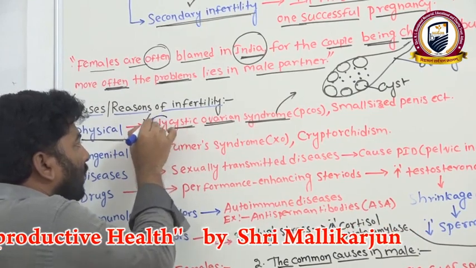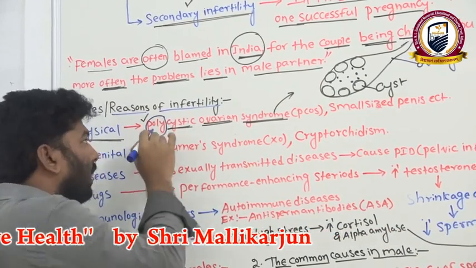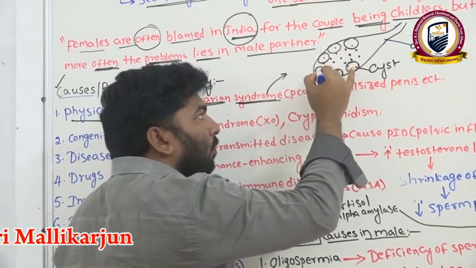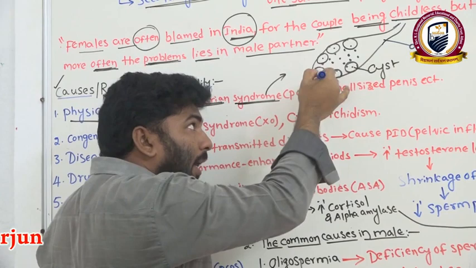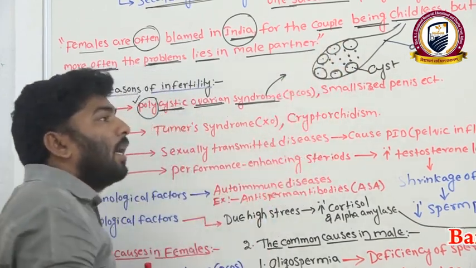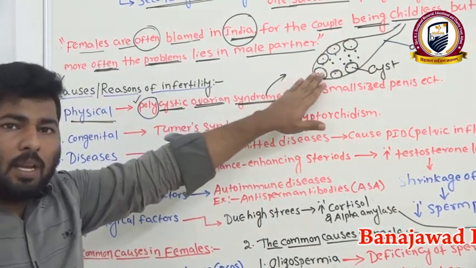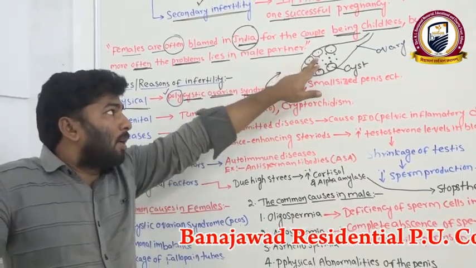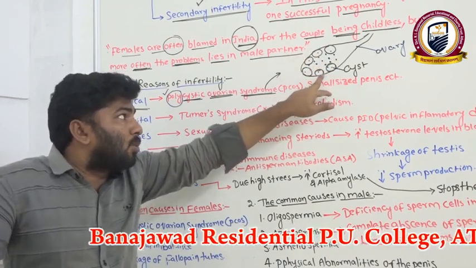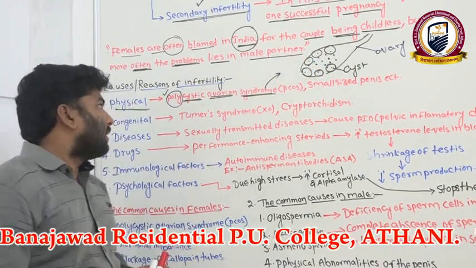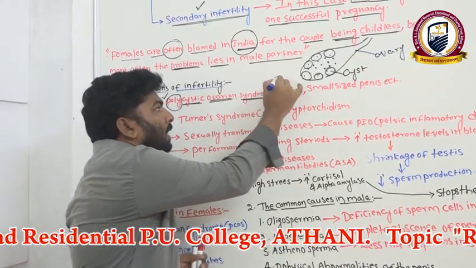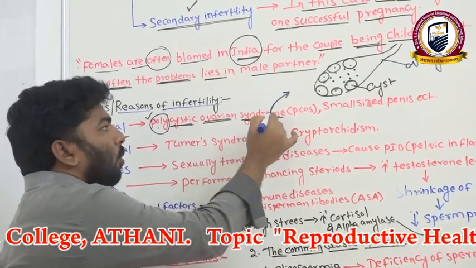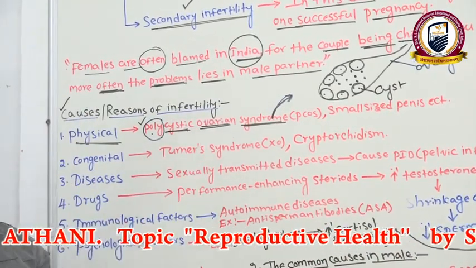Poly means more than one cyst. Here 1, 2, 3, 4, 5, 6 cysts are forming in an ovary. It will cause damage in the ovary and even severe pain to the females. Because of this, the females are unable to produce gametes. Clear? This is the physical problem we notice in a female. The condition name is polycystic ovarian syndrome. Syndrome means nothing but disease.